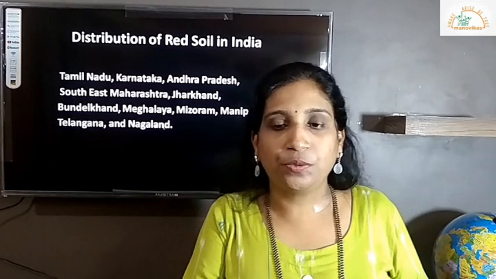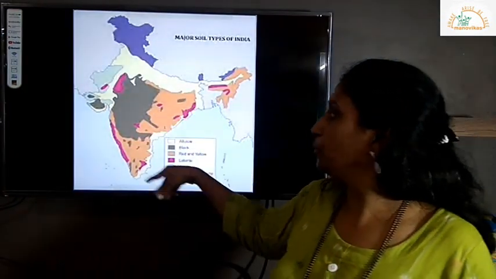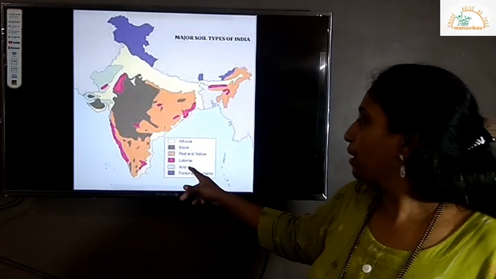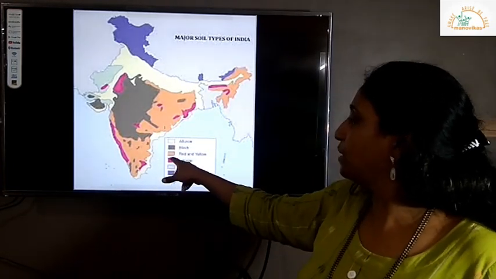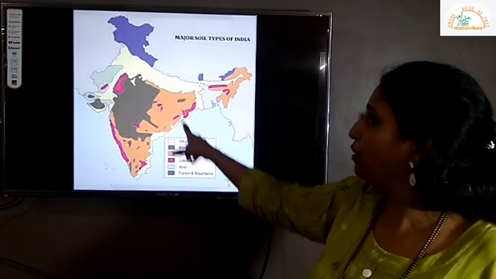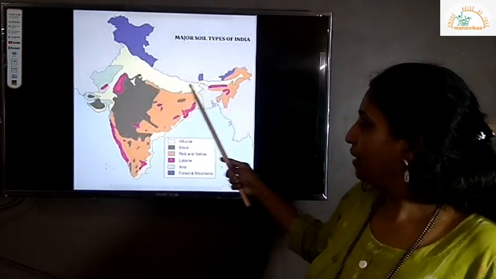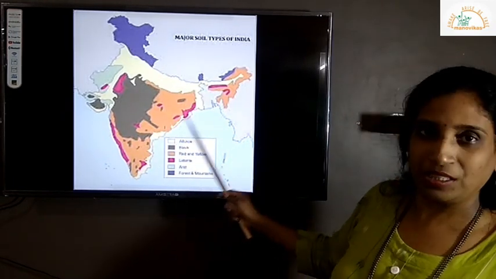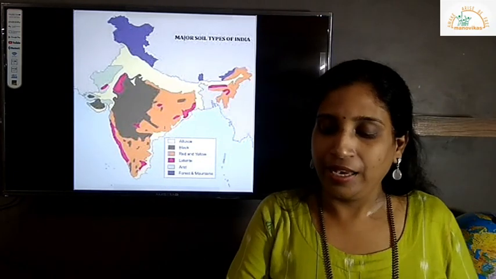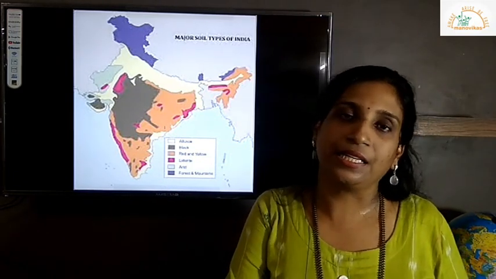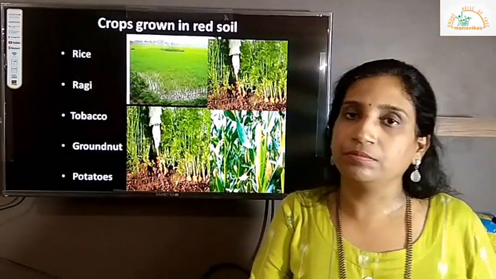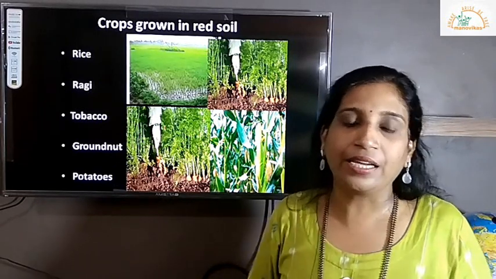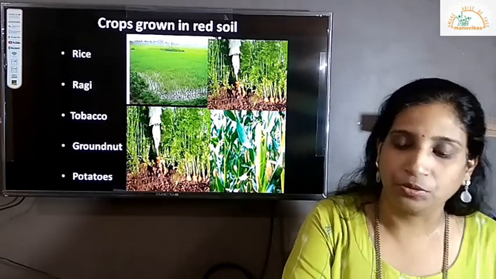Okay. So this map shows you the different types of soil. Okay, you can see in the picture. Lateritic soil, that is what we have seen, alluvial soil along this belt, correct? Then we have black soil, then we have red soil here along this belt. Okay, and next we are going to see in detail about the other soils also. So crops which are usually grown in red soil are rice, ragi, tobacco, groundnut and potatoes.